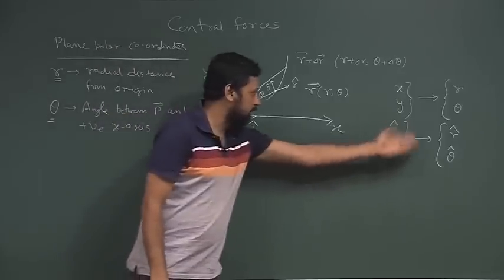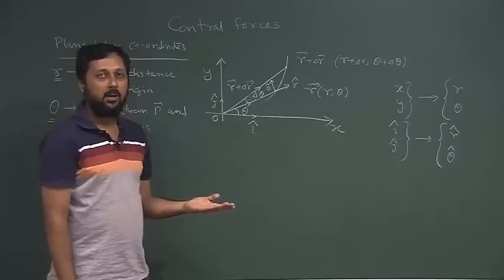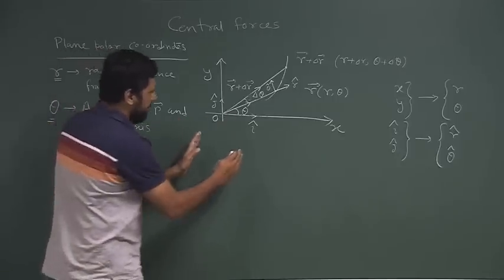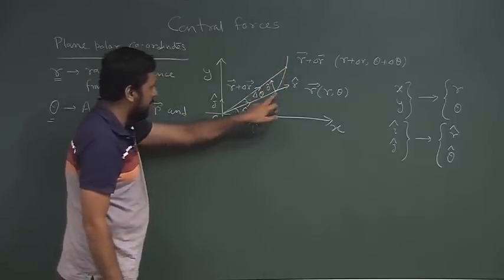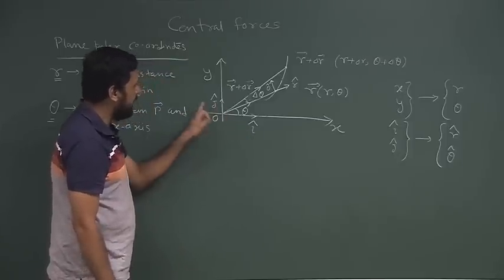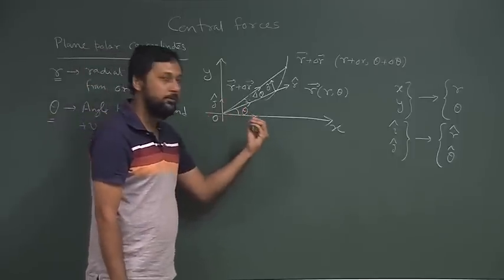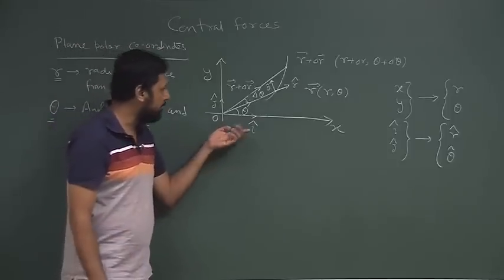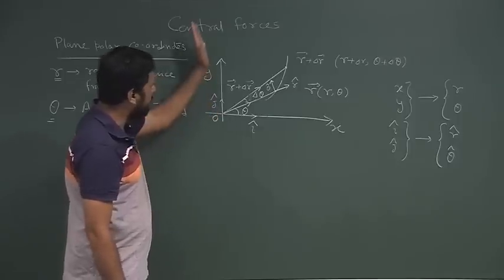Again, these are two unit vectors, and i cap and j cap are also two unit vectors. But the unique property is this, please understand: we can express different point locations in a Cartesian coordinate system in terms of i cap and j cap. So, i cap and j cap are fixed in space. Whichever vector we write, the i cap component means the component along x, and the j cap component means the component along y.